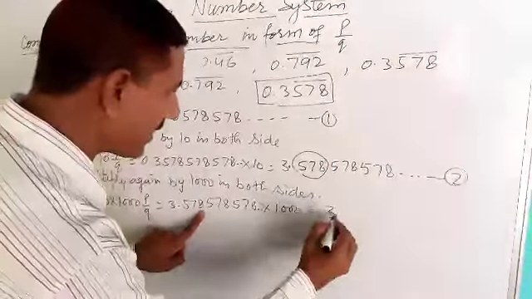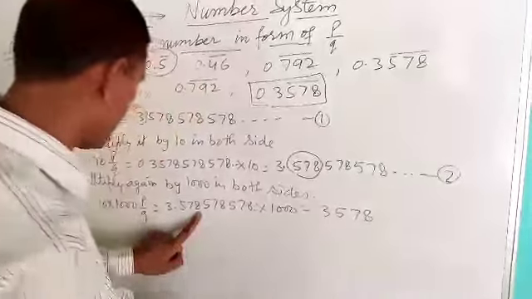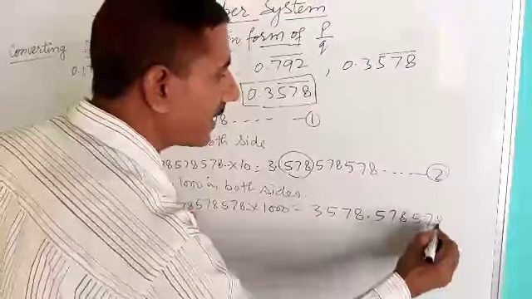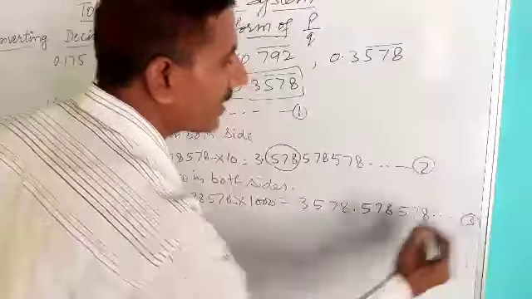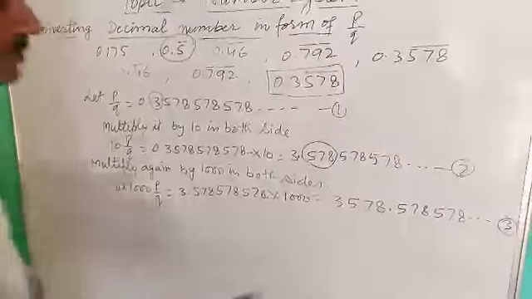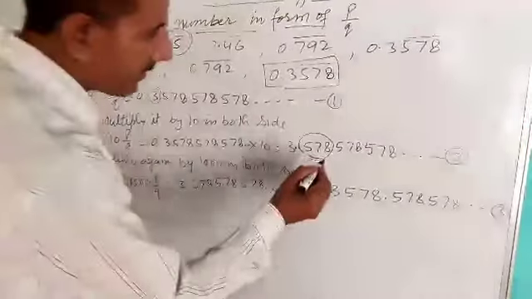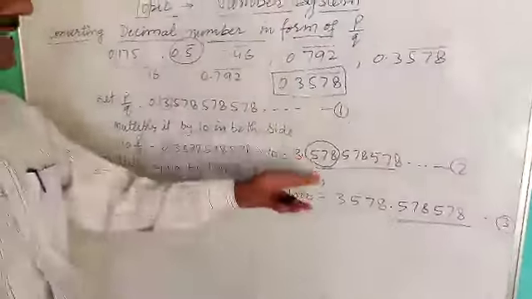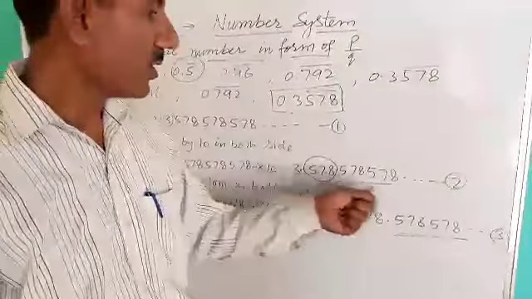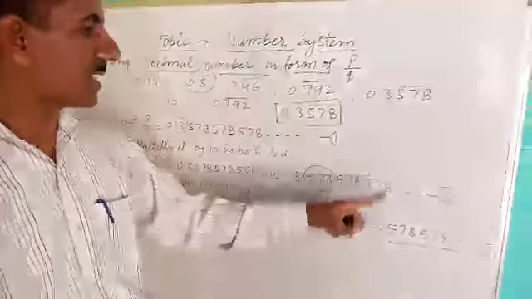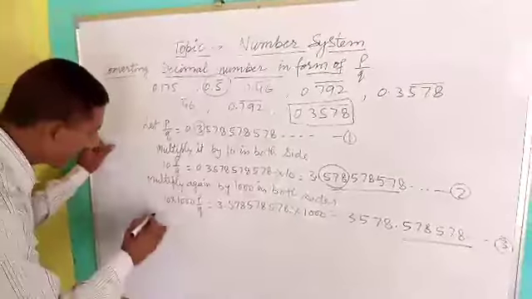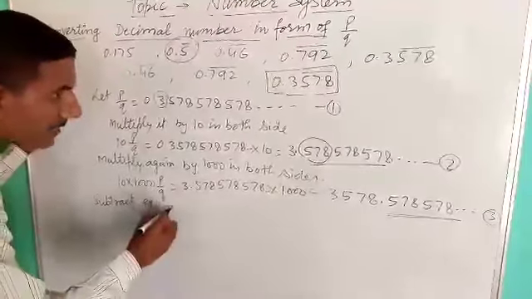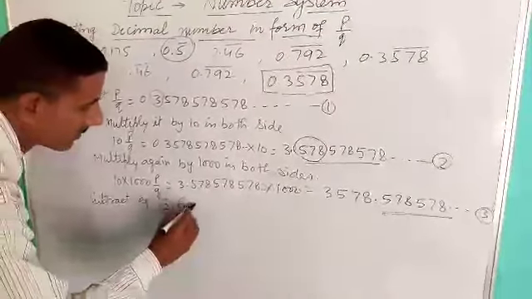So your answer will be 3578.578578, and this is the third equation. Now you can see that in equations 2 and 3 the digits after the decimal are the same, so we subtract equation 2 from equation 3.